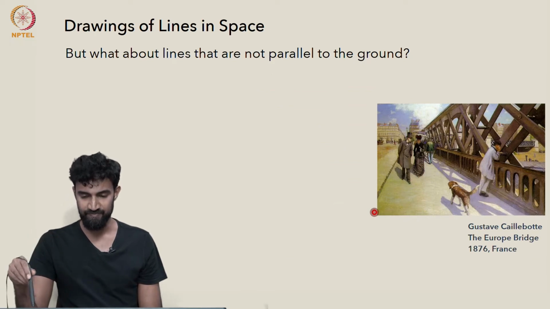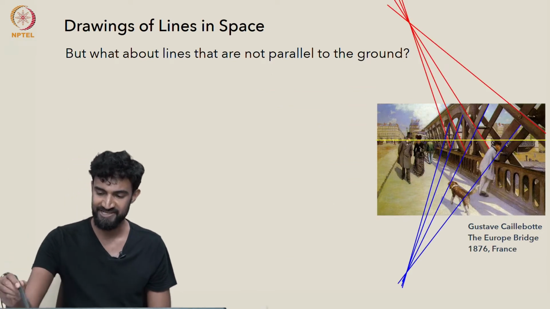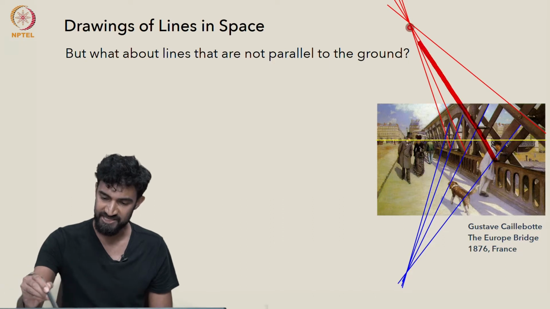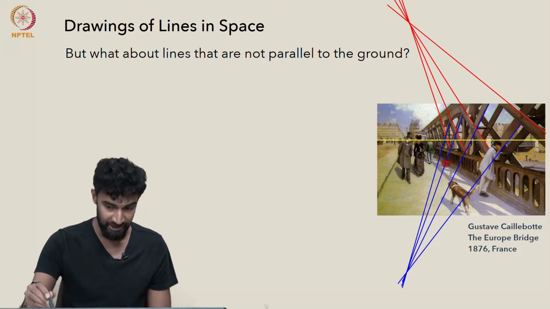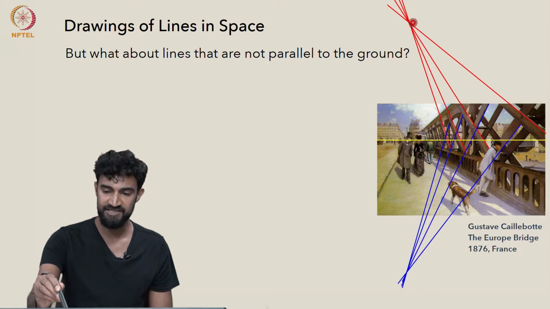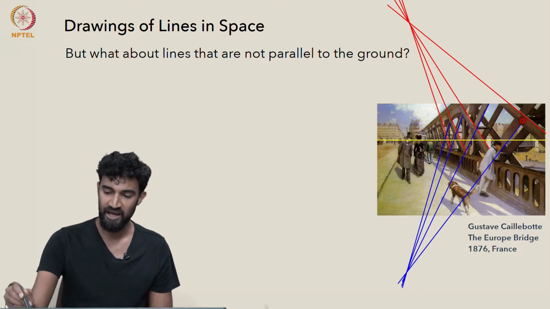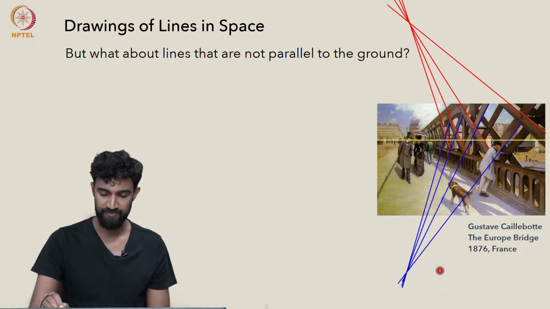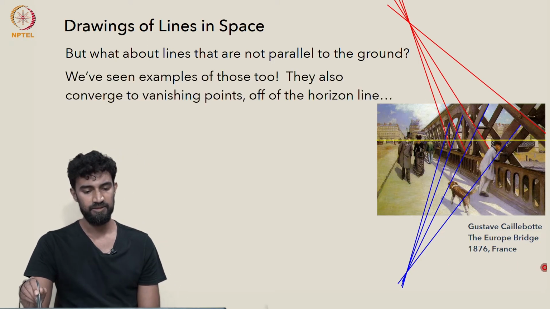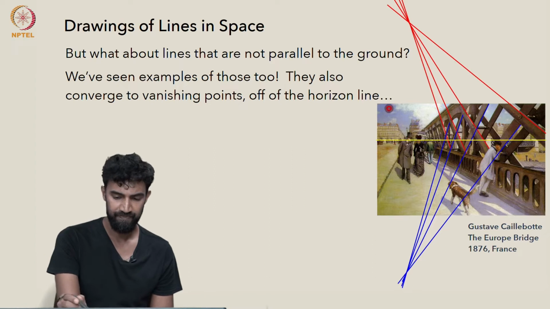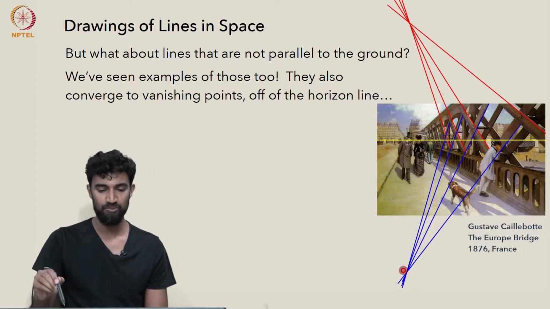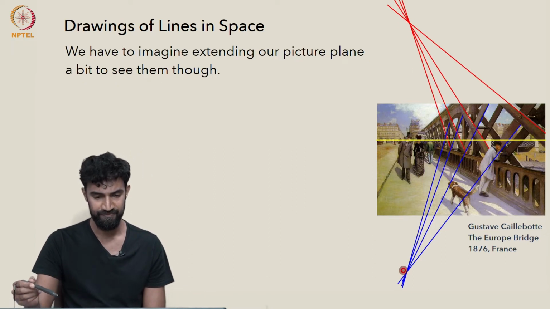Let's extend them. And when we extend them, we see that this family of lines, which is parallel in space, does indeed converge to a vanishing point here, and this other family converges to a vanishing point here. So we have two very nice vanishing points off of the horizon line.